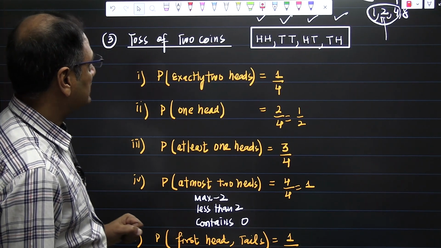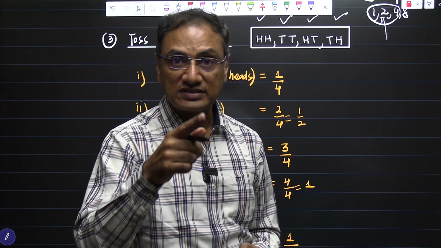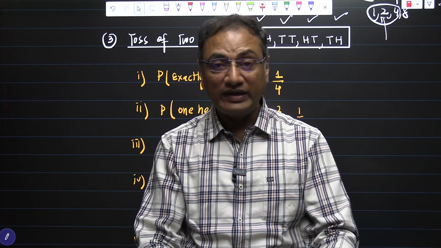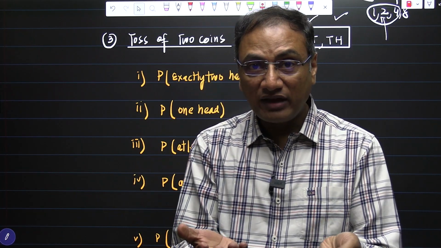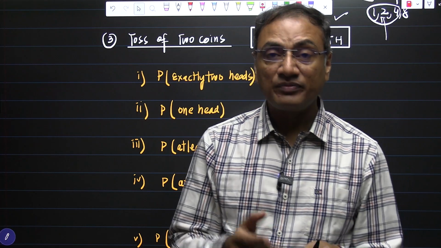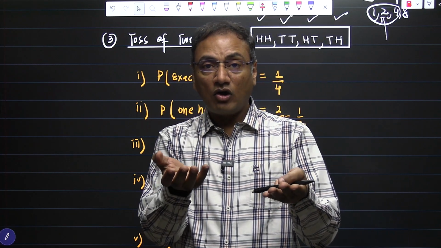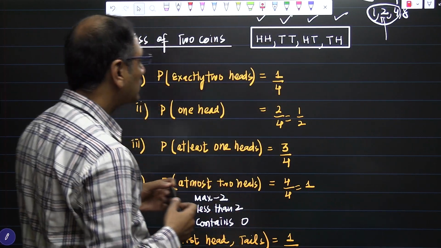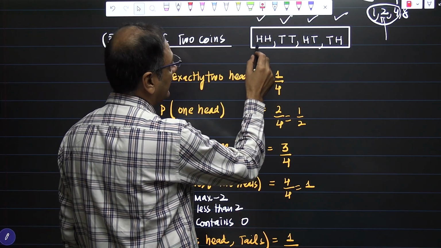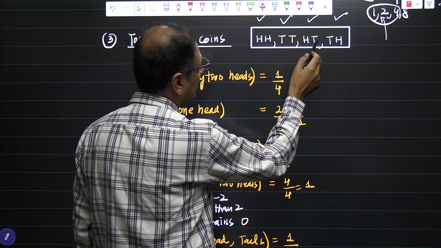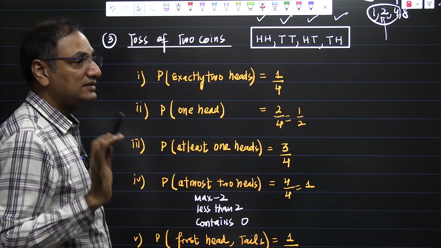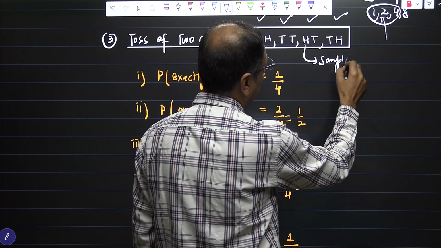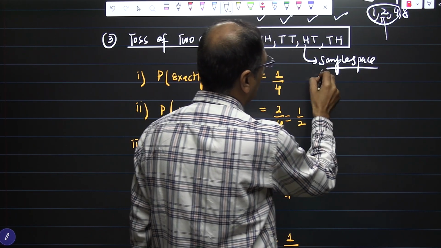If we are tossing 2 coins together or 1 coin twice, the question can be asked in any way. If we are tossing 2 coins, both coins can land on heads, both can have tails, or one tail and one head, or on the other hand, this can have head, this can have tail. So there are 4 possible outcomes which are listed as head head, tail tail, head tail and tail head. That is the sample space for 2 coins.